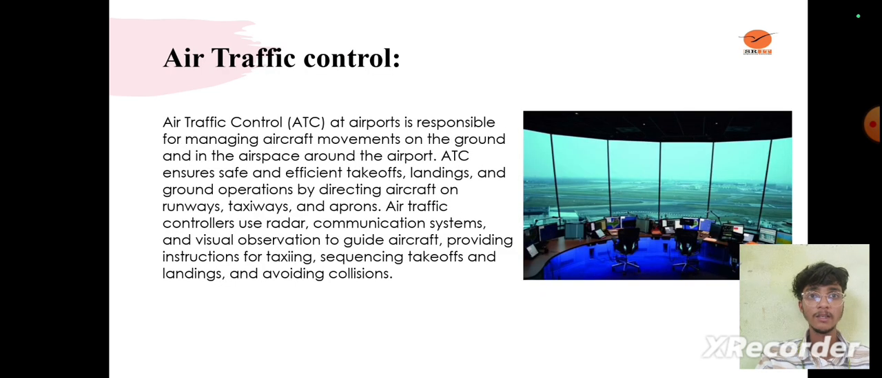Next slide. Air traffic control. Air traffic control at airports is responsible for managing aircraft movement on the ground and in the airspace around the airport. It ensures safe, efficient takeoffs, landings, and ground operations by directing aircraft on runways, taxiways, and aprons. Air traffic control uses radar, communication systems, and visual observation to guide aircraft, providing instructions for taxiing, sequencing takeoffs and landings, and avoiding collisions.